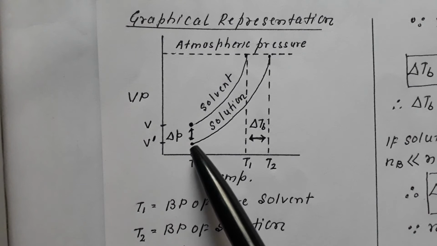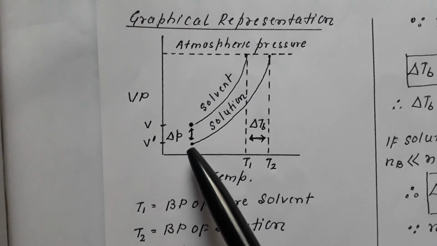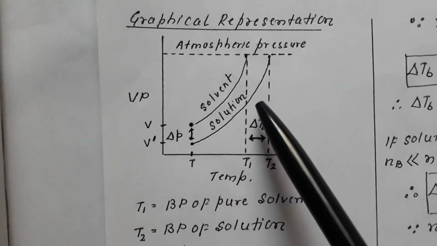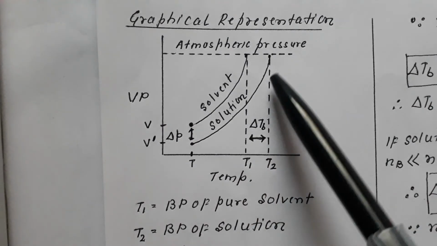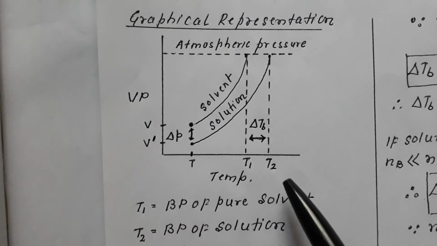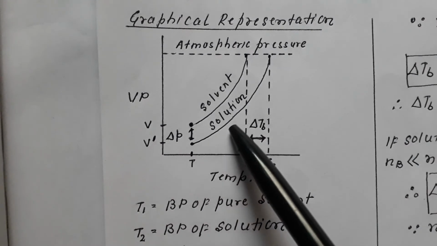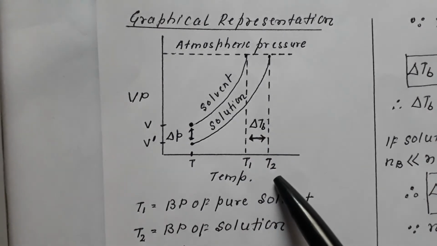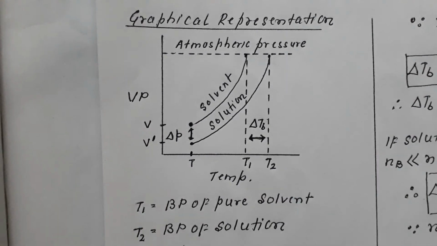Now in order to boil this solution, its vapor pressure has to be made equal to atmospheric pressure. So again I start giving heat to the system, its vaporization increases, vapor pressure slowly increases, and at a certain temperature T2 it becomes equal to the atmospheric pressure.